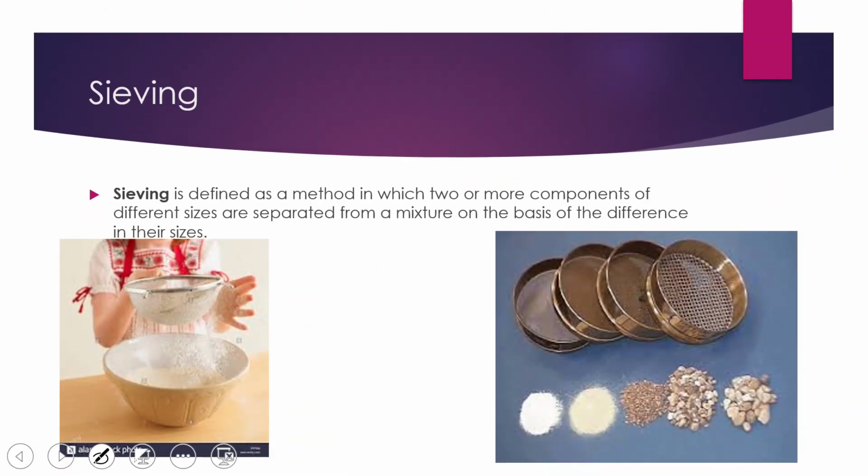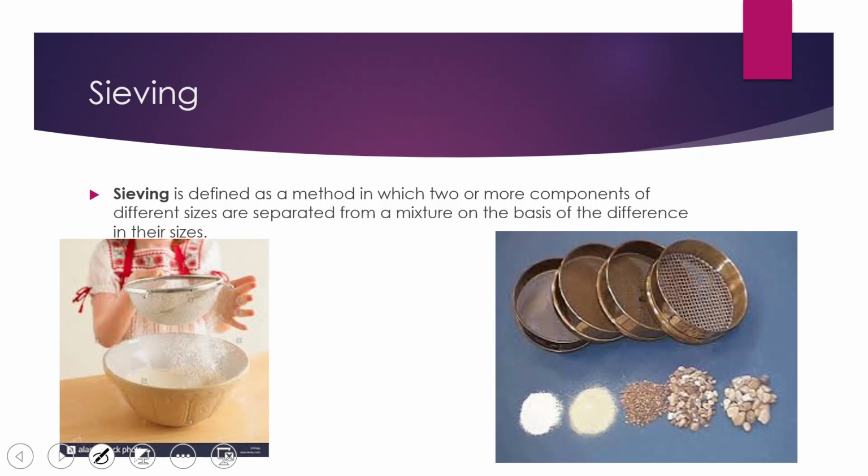The next process of separation is known as sieving. In everyday life, you all have seen that your mother uses a sieve to separate out some larger particles from the finer particles.